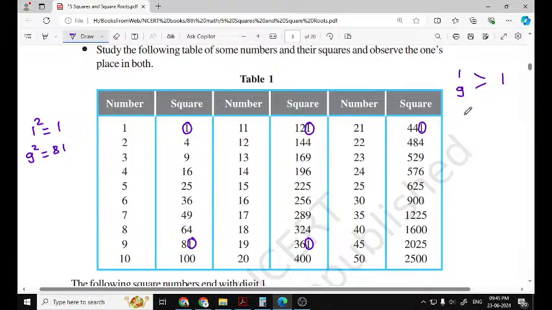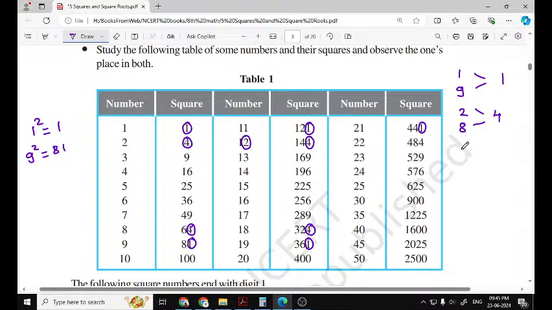Similarly, if our number ends with 2 or 8, its square ends with 4. Let us find out that. 2 square is 4, 8 square is 64, 12 square is 144, 18 square is 324.